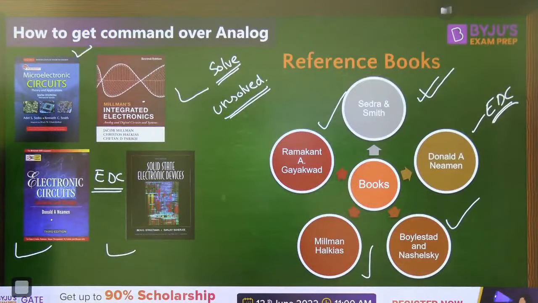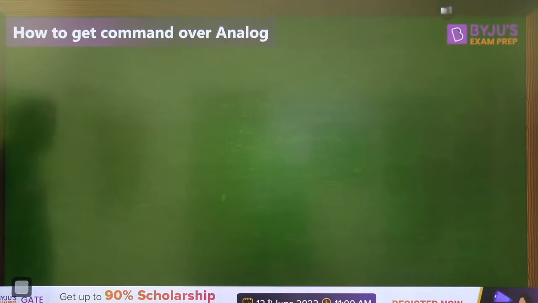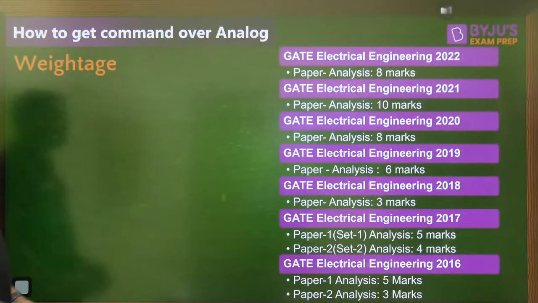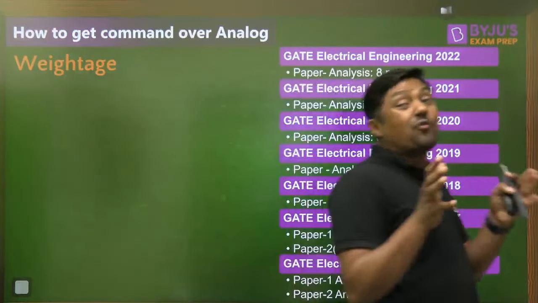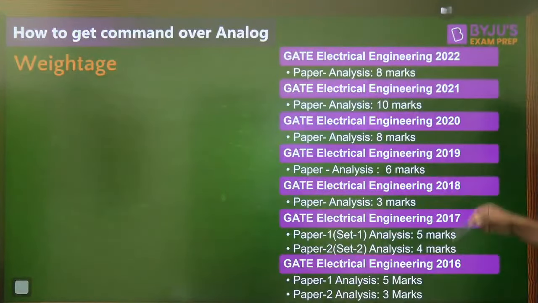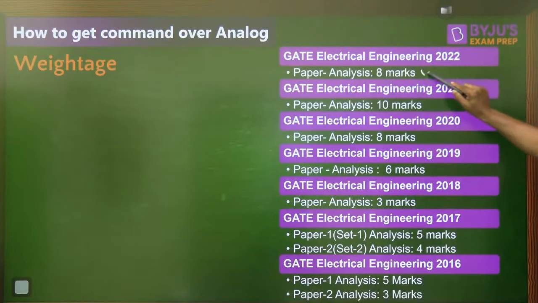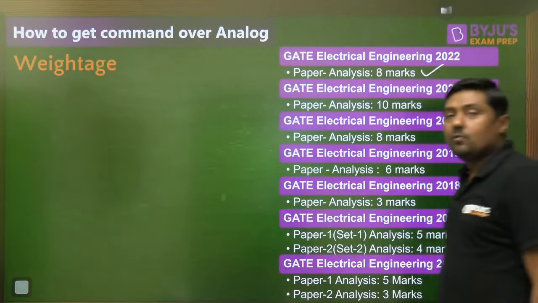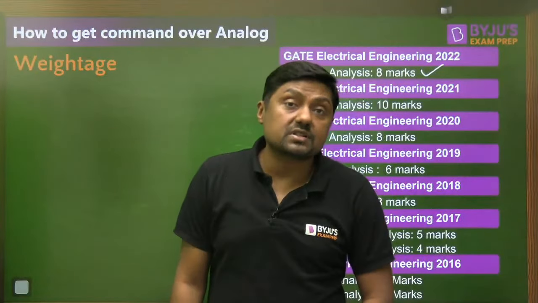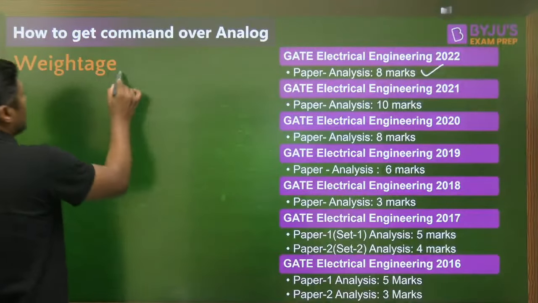But it is not possible to cover all these books in limited time. Try to refer to all these books for solved and unsolved numericals. Now, which topics? Watch this. What about the weightage of analog? For electrical engineering, paper analysis in 2022, 8 marks. My dear students, out of 100, 8%. That's why this is very, very important, and direct easy questions come from this analog.